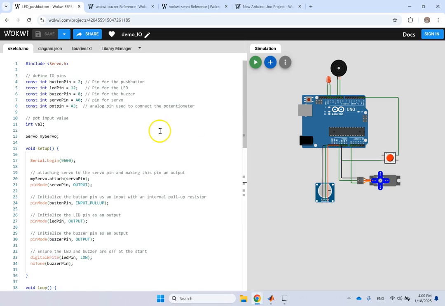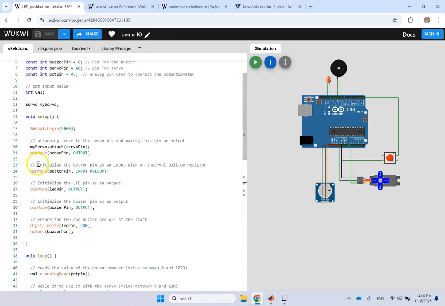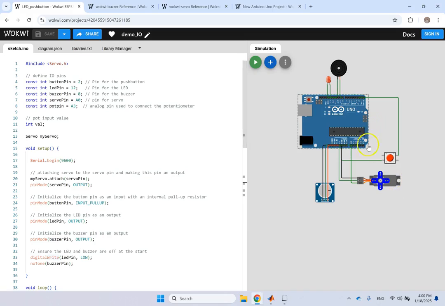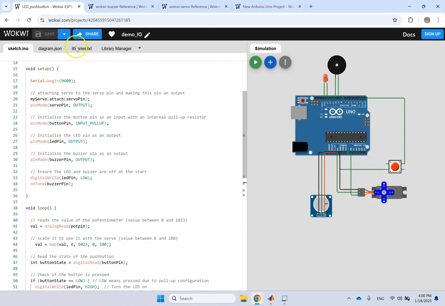So hopefully this video was useful to you. If you want to have fun with Arduinos and learn how to write C code and get different input outputs, sensors, actuators to work, I recommend you start first here, and then we can do the actual Arduino software and physically upload the code on the physical hardware and physically see that. I'm gonna do something like this with a physical Arduino in one of my future videos, but I wanted to see the simulation and the value of this amazing website.